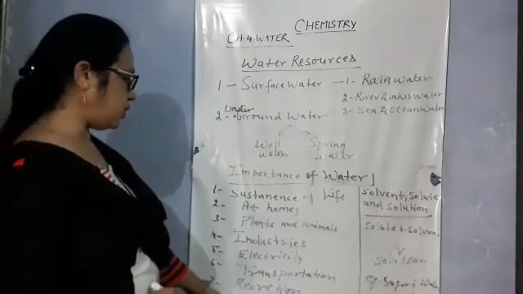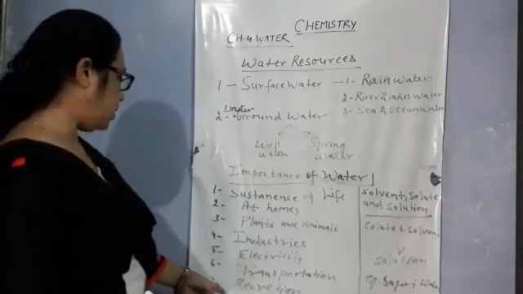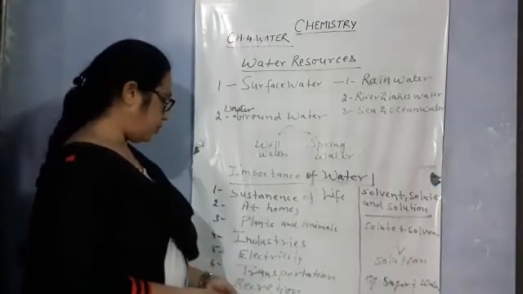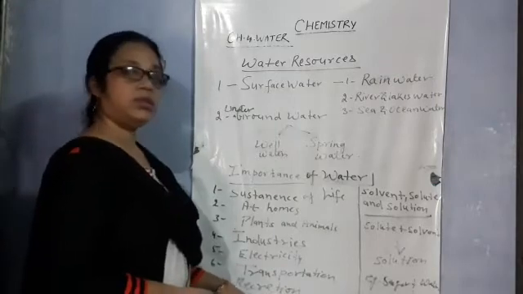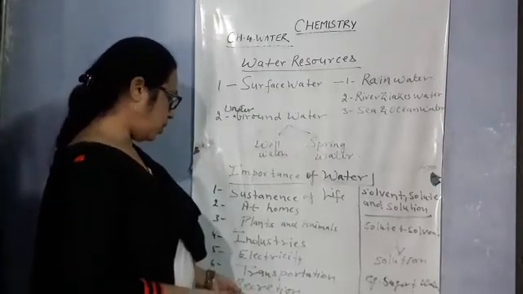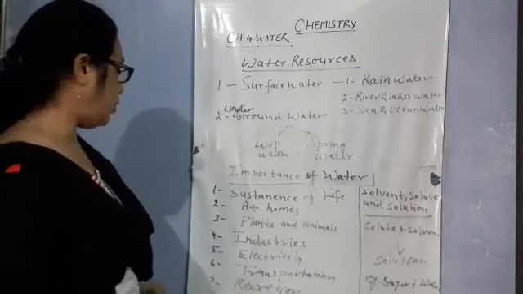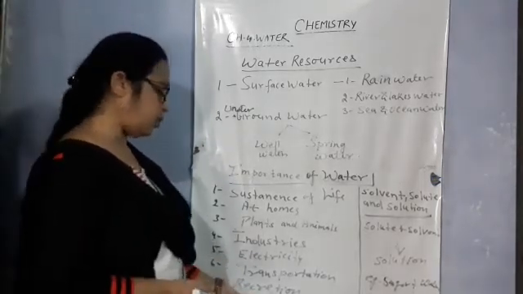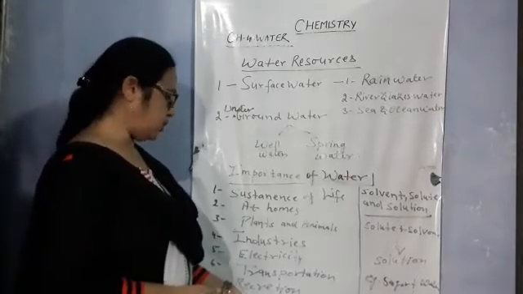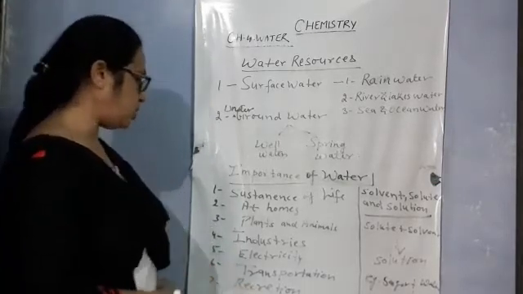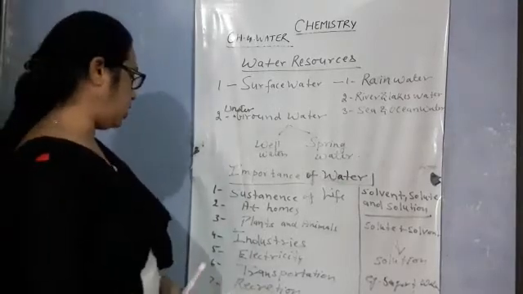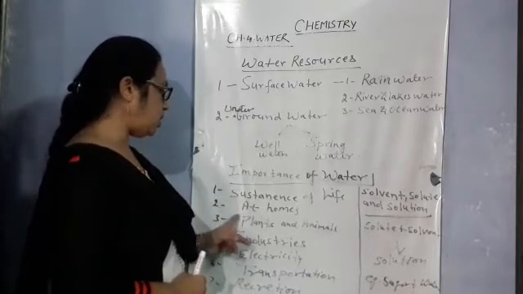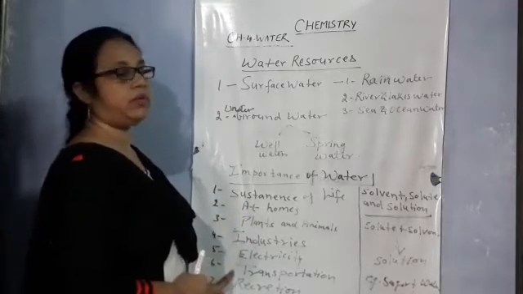And the seventh one is recreation. By the use of water we can make swimming pools. So we use the water for playing, use the swimming pool for bathing, shipping, boating. So we use the water for our game purposes also. हम वाटर को खेल कूद में भी यूज़ करते हैं, स्विमिंग करने में यूज़ करते हैं, बोटिंग करने के लिए यूज़ करते हैं. For our enjoyment we also use the water. So these are the importance of the water in our life.